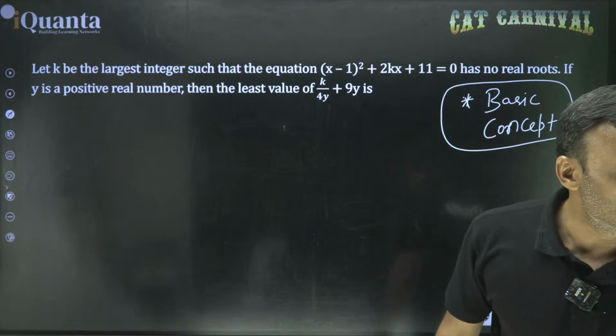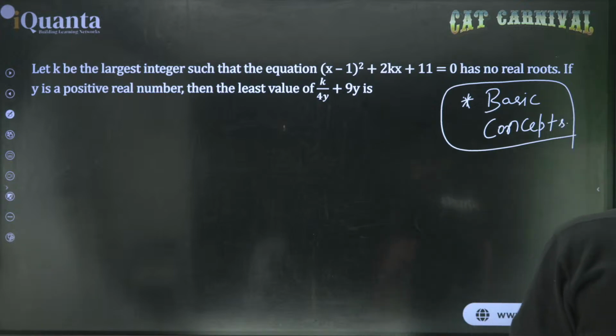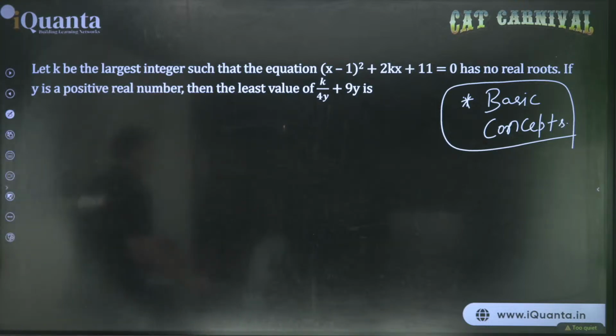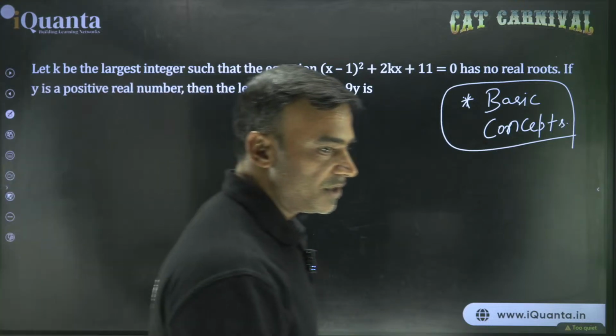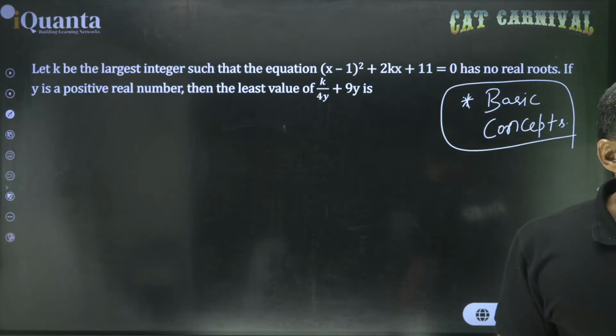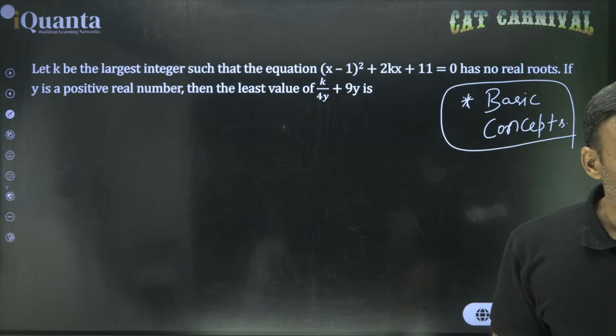Everything is clear. Thank you beta. Okay, good. Try this question. This question is extremely beautiful, extremely easy. A lot of people would leave this question just because they feel it is difficult. It is actually not. It is based on absolute 9th and 10th standard concept, something that we have used on a daily basis there.